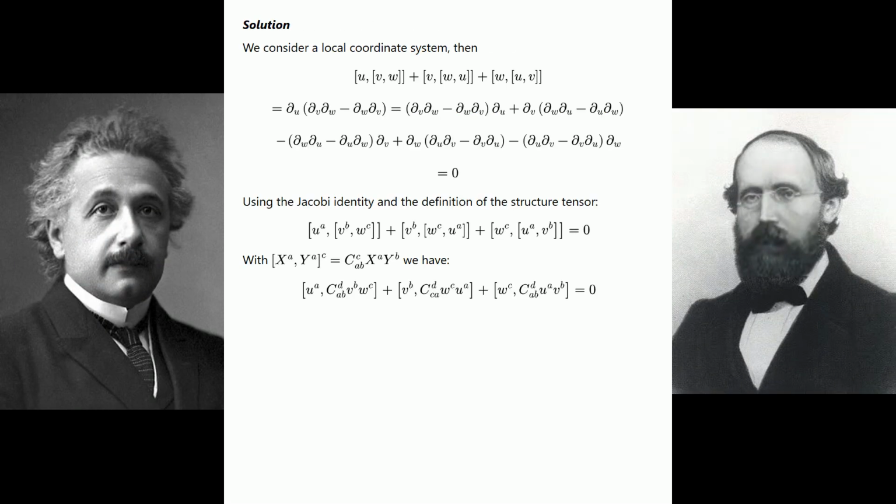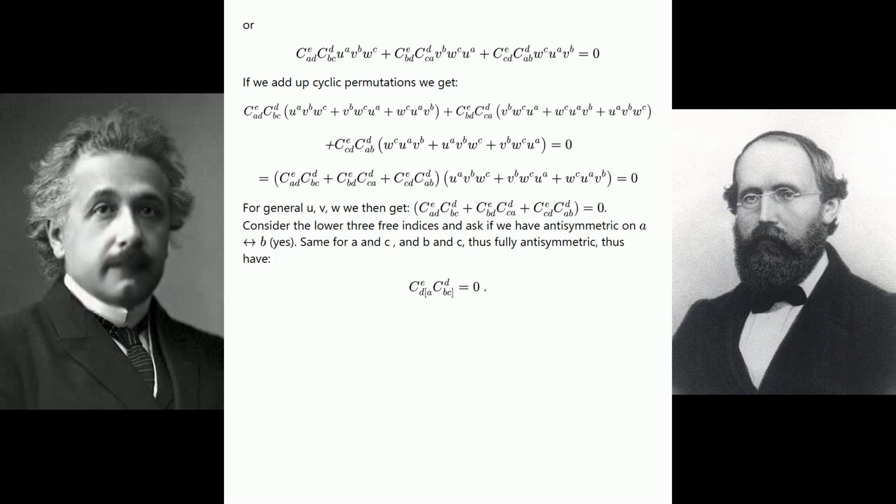Solution. We consider a local coordinate system, then see the equations shown. Using the Jacobi identity and the definition of the structure tensor, see the equation shown. With the bracket of x and y to the c equals C_ab^c x^a y^b, we have the following equations. If we add up cyclic permutations we get the equations shown.